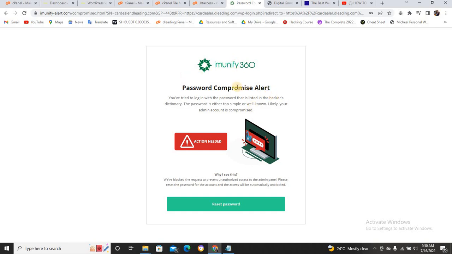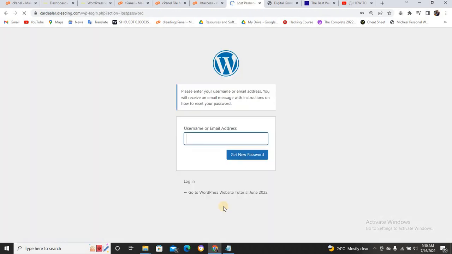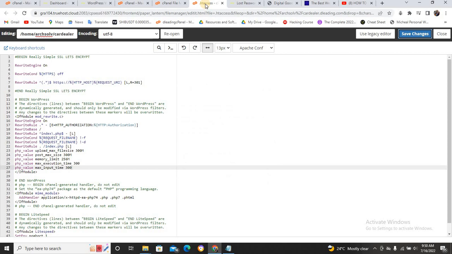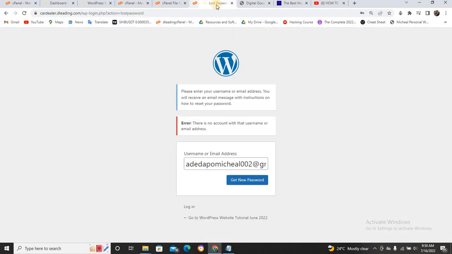It's telling me to reset my password because the password is too weak. What should I do? Okay, I think one of the things I need to do now, because for me to say that I want to reset my password, let me just click on reset password now. Let me put my email here. Okay, I will come back to this place. I will close this particular aspect.